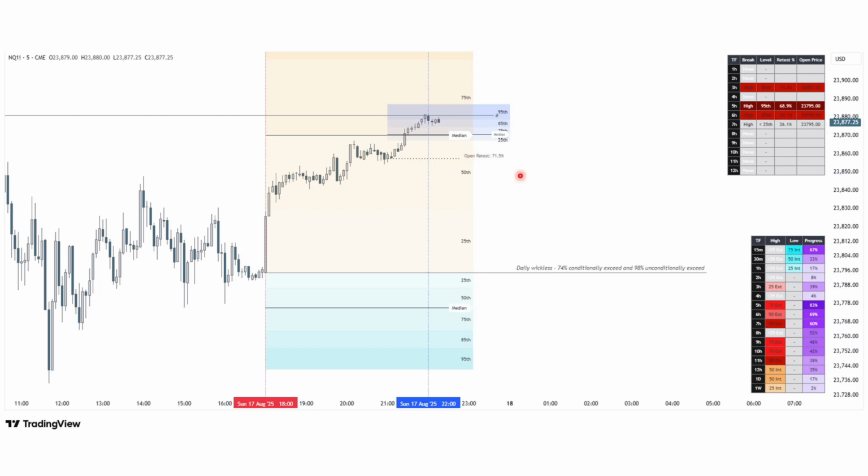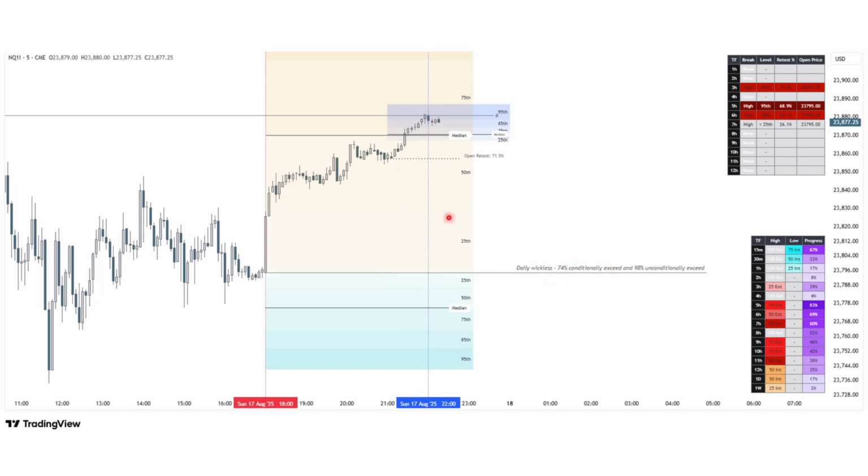But I want this to be my initial draw so that the trade will initially go in my direction. I don't want the trade to immediately go against me, okay? So you can see there's a 71% chance to test that open. And based on the report that I just talked about, we've got this wickless down here where we've got 74%